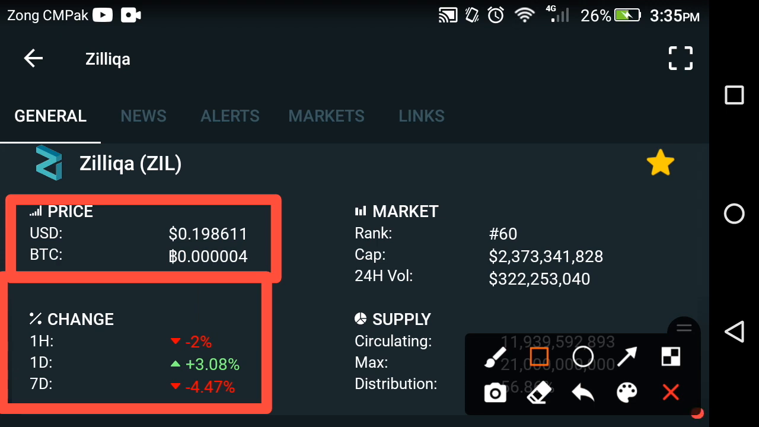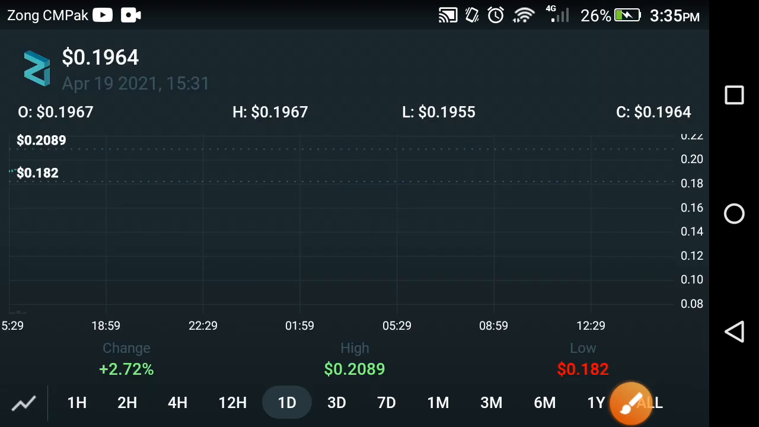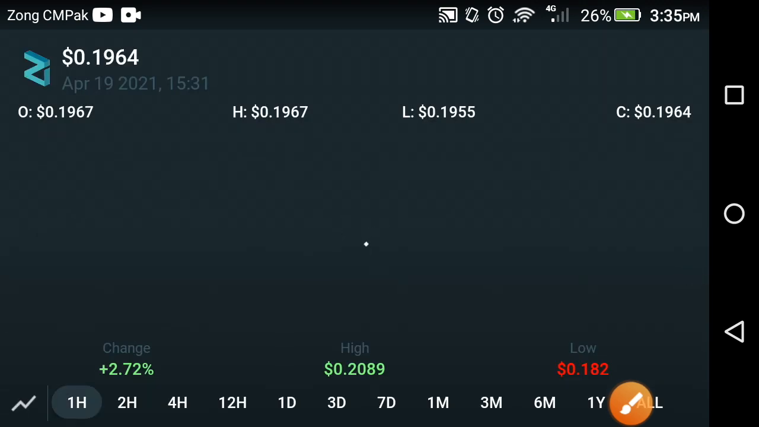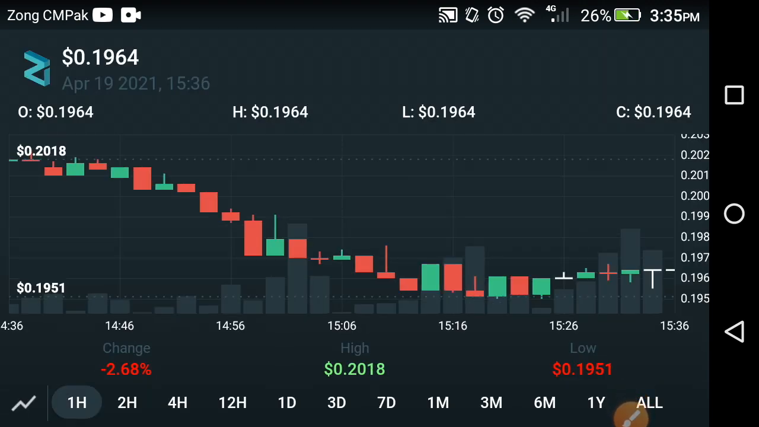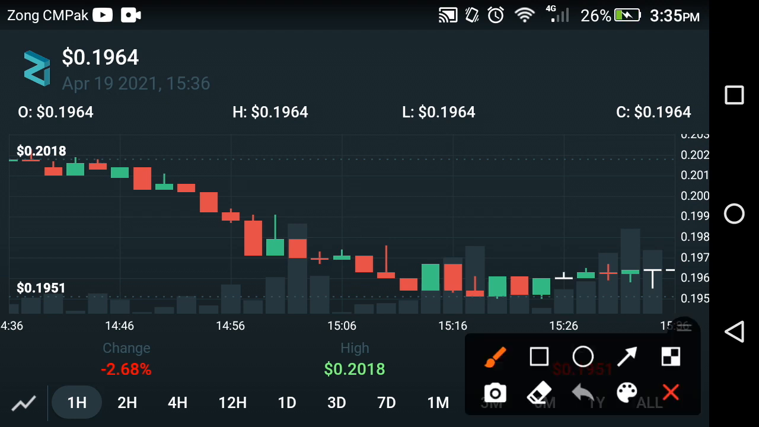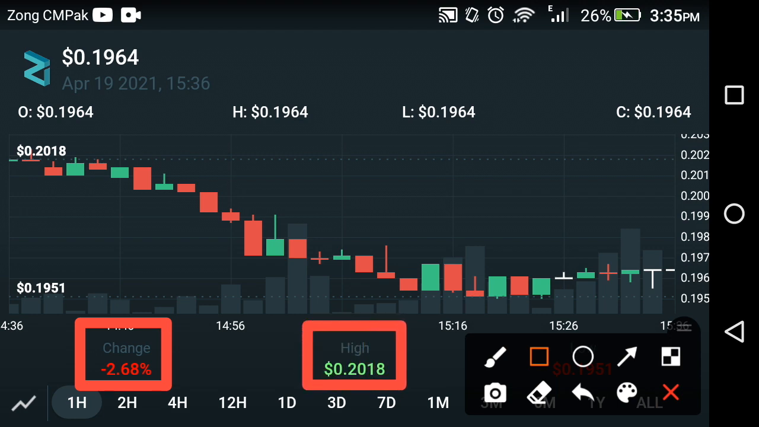Now for more details, let's check out the price prediction chart of the Zilliqa coin. What's the price change at this time in Zilliqa? Let's see. As you can see here, the last 1 hour change is a negative 2.68%, and the high price of Zilliqa is about 0.2018 USD at this time, friends.